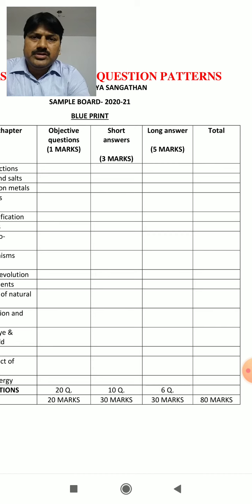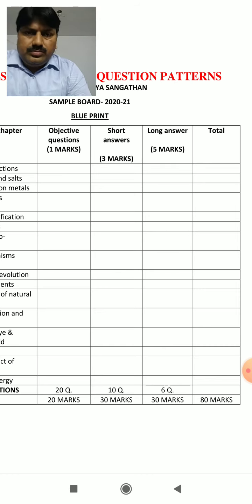The number of questions is also fixed, children. There are 20 objective type questions, 10 short answer questions, and in the long answer section there are 6 questions. So a total of 80 marks are for the theory paper and 20 marks for internal assessment.